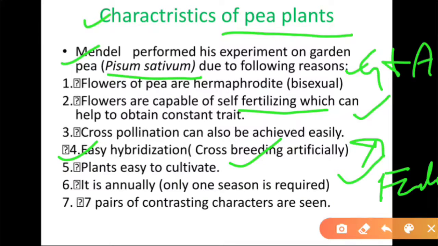And the last and most important point: these plants have 7 contrasting characters. Because they have 7 contrasting characters and a very short lifespan, completed within one season, we can study many generations of the plant.